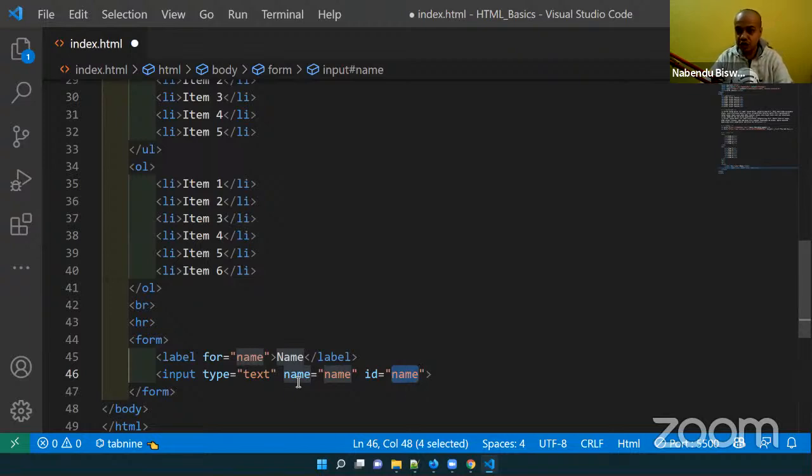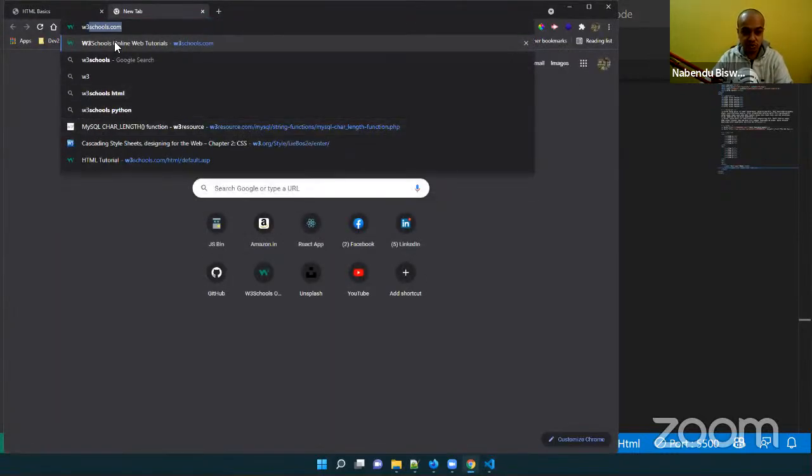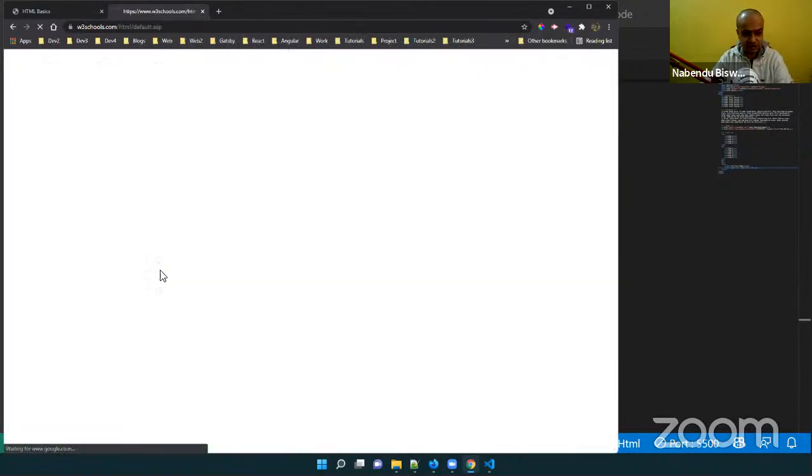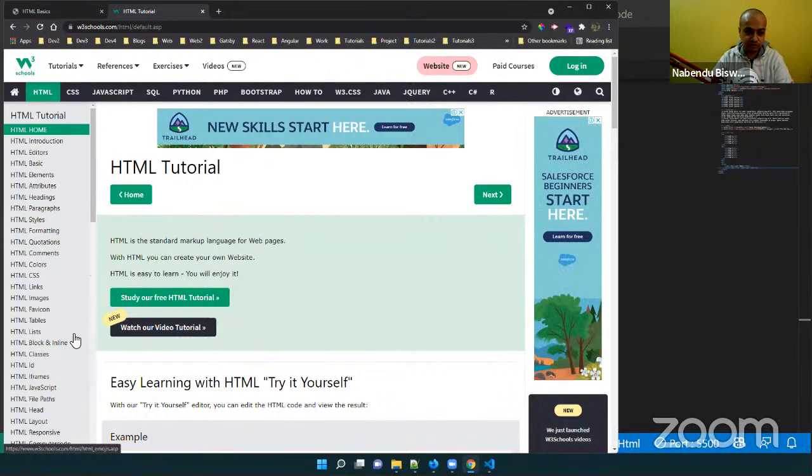So there are a lot of input types in modern HTML. There are more than 12 input types, input type files, and all those fancy things are also there. There is a very good site known as W3Schools. Go to W3Schools, go to Learn HTML, and all the extra tags, which I'm not going to tell, will also be there, but I'm going to tell the main things.